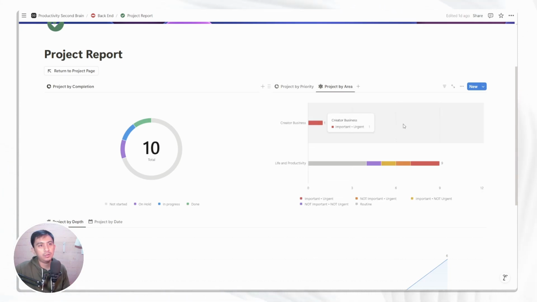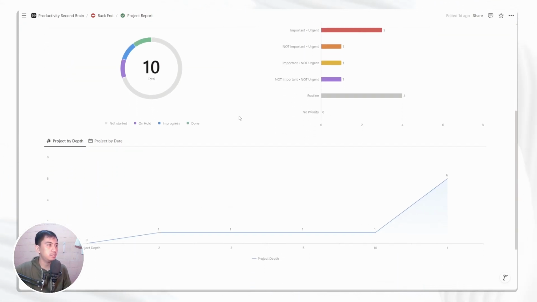and 1 project by area. So we did not really introduce area here. Area is basically the big aspect of your life, like work or life and productivity, or the business. So you categorize projects based on area, and using this project by area chart, you can see the amount of projects that you have categorized by area. So let's say that you completed a lot of things in your life for the past month, for example. You will have a really nice summary using these charts.